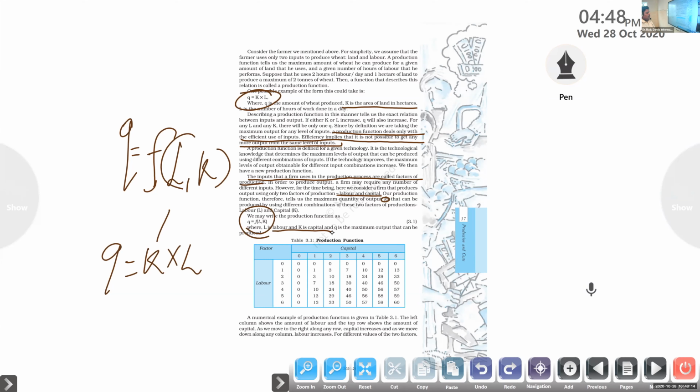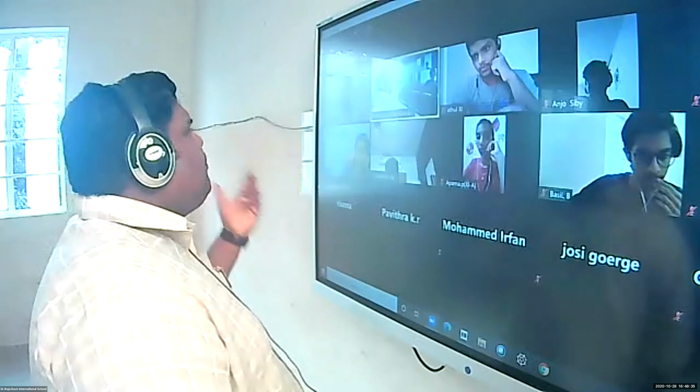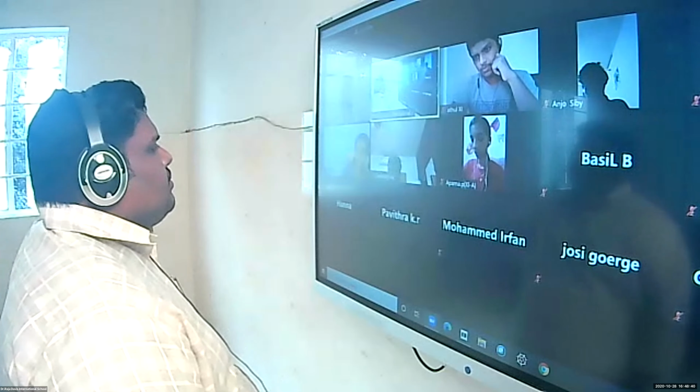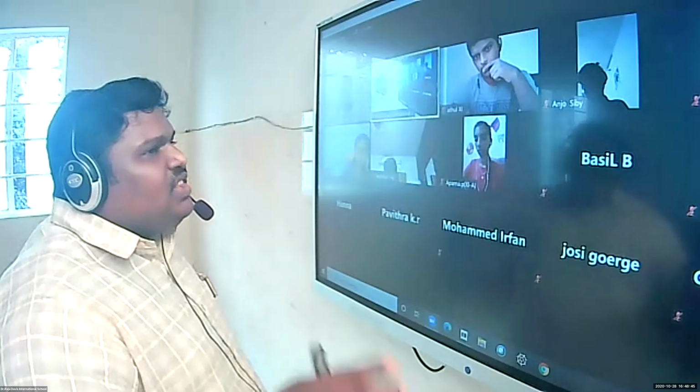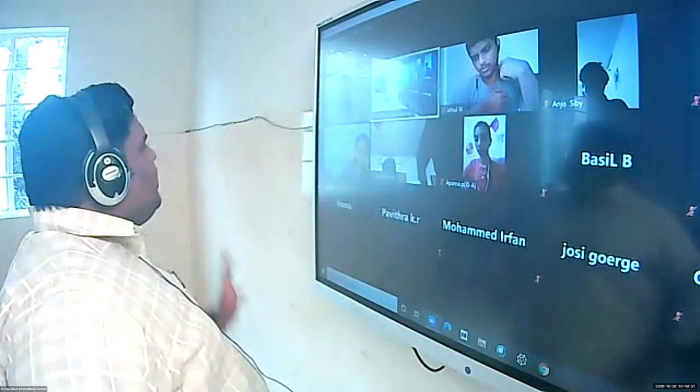Clear? Okay, so we are able to explain the production function with the help of a table. Table 3.1, production function. Just keep one thing in your mind. If capital is 0, here we are using two inputs. If any one input is 0, what will happen to the production? Production is also 0 only, right or not? If any one factor of production is missing, we are unable to produce.